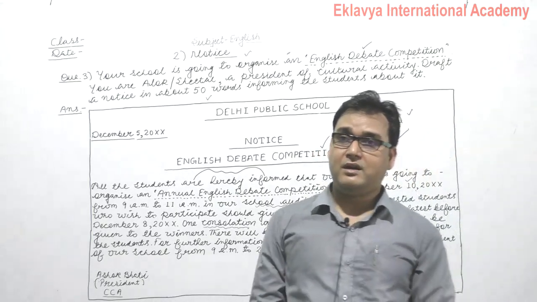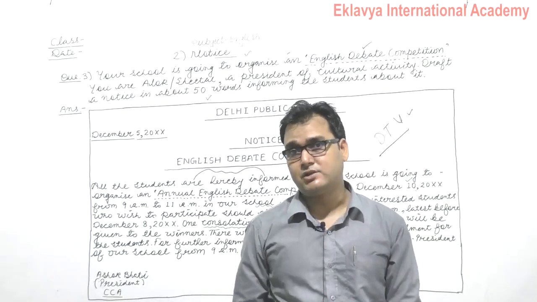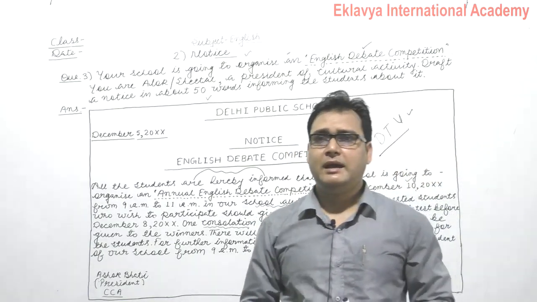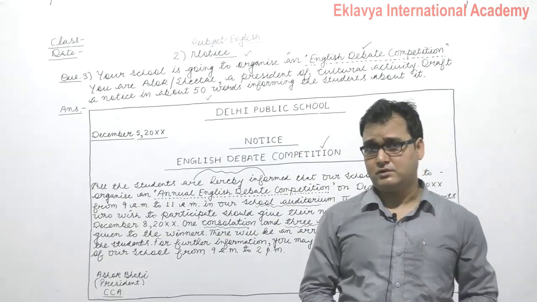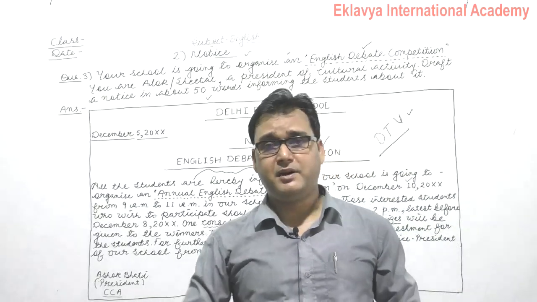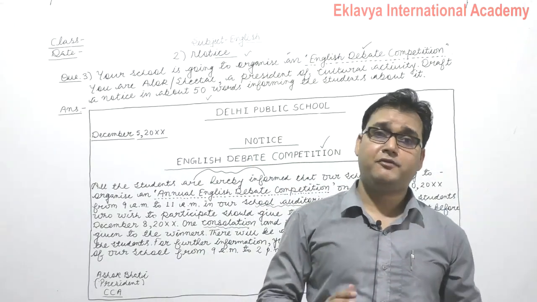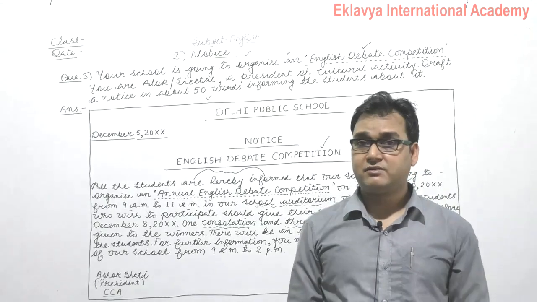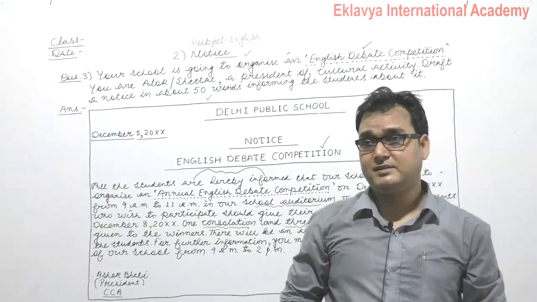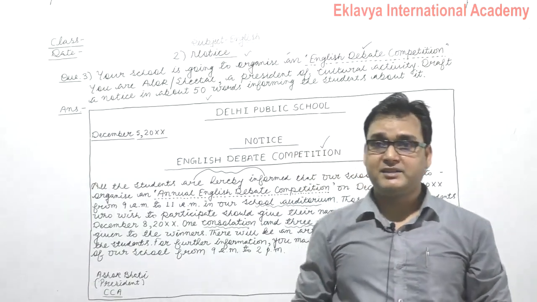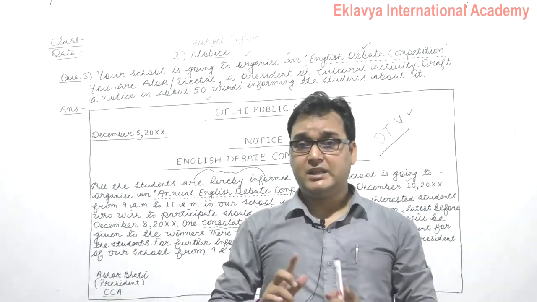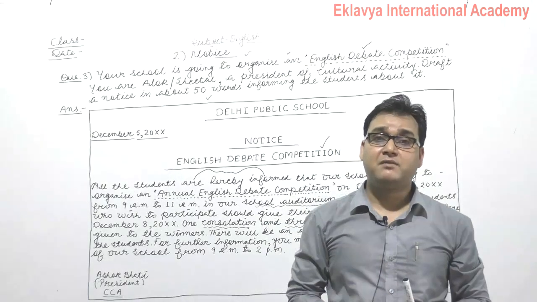Suppose there are 5 participants or competitors in a debate competition, and the prizes will be given to only 4. The last one will be left behind. Surely there is no problem, but how will you give the prize to the winners? The 3 prizes will be given to the winners, but the last one, which is based on consolation, will be given to the runner-up.